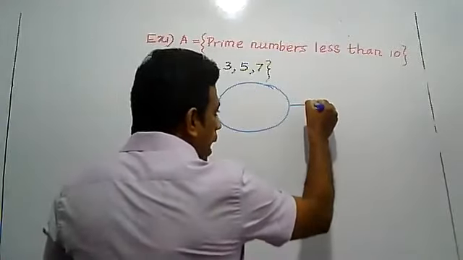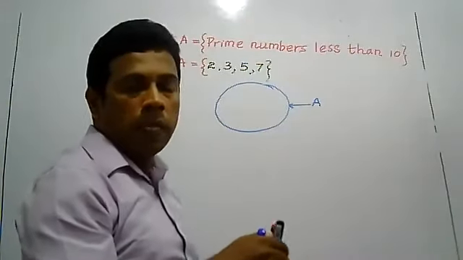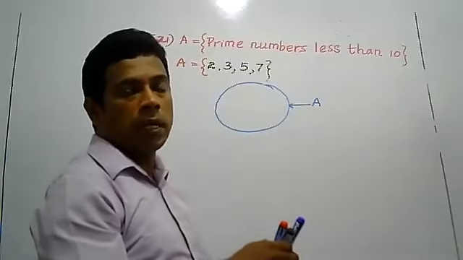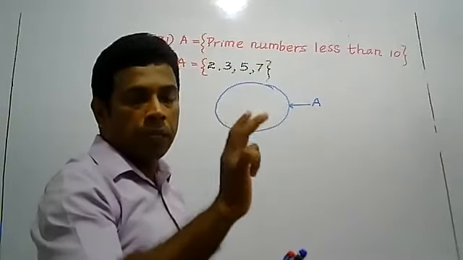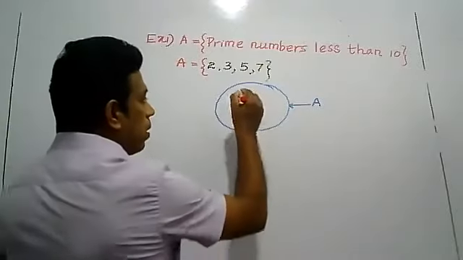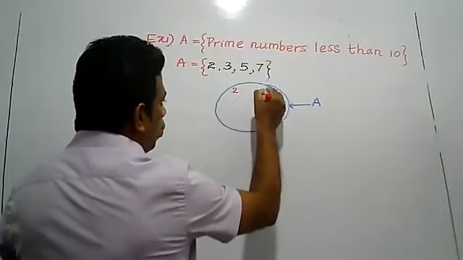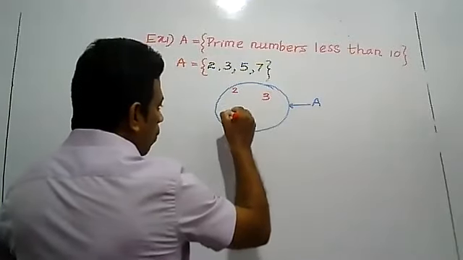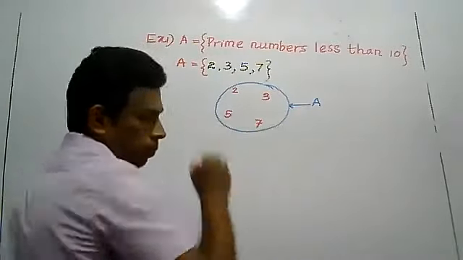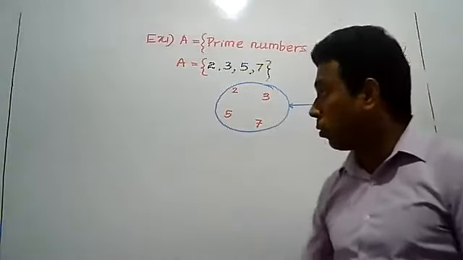Name that set as A. Now the elements belonging to the set are 2, 3, 5, 7. Represent these four elements within the given diagram.